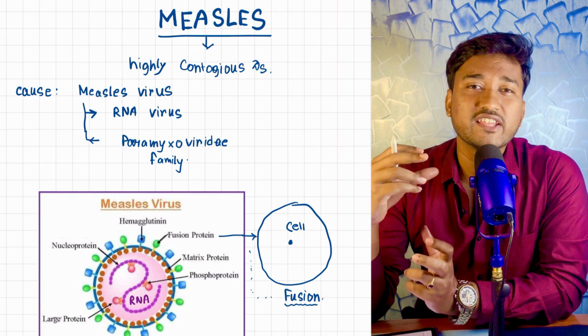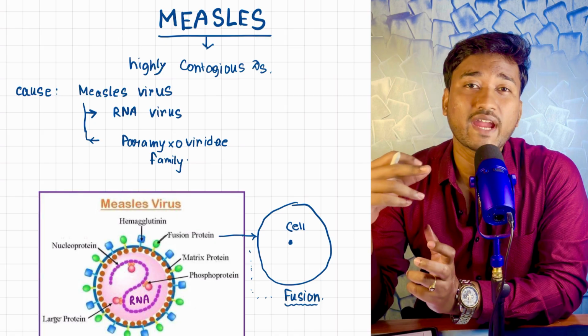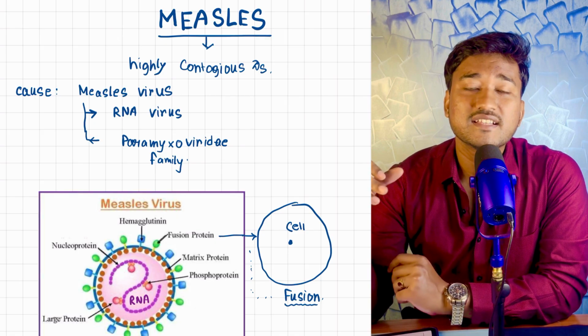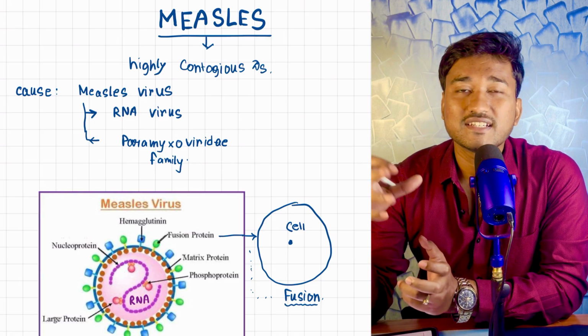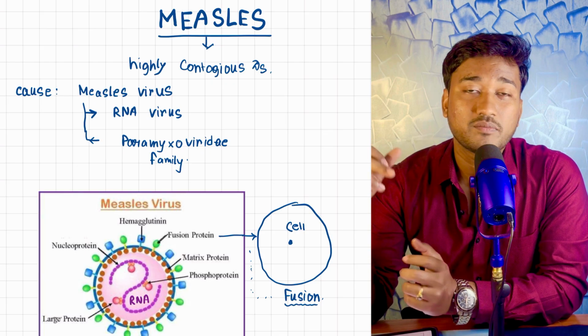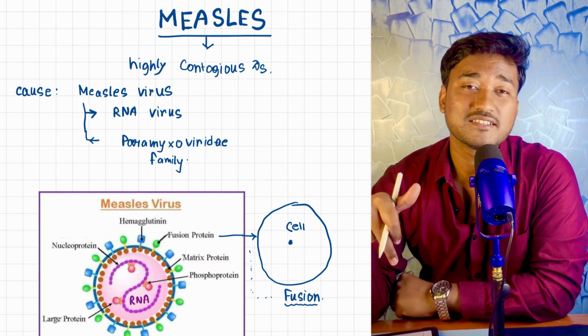Today, we will be discussing measles. Measles is a very dangerous disease. These days, because of widespread immunization, measles doesn't occur much. If it occurs, it doesn't cause very grave complications. But you should know that this disease is very dangerous.